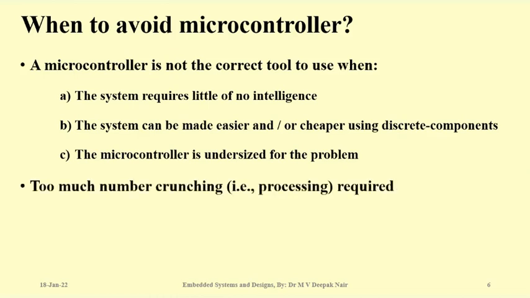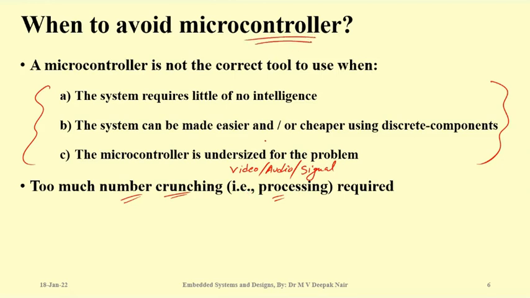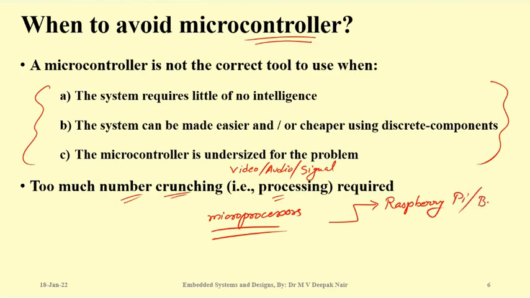Okay, and these are the normal aspects, but above that, when you need huge number crunching or processing, like video processing, audio processing, or any other kind of signal processing, if you need more processing-related jobs rather than control-related jobs, go for microprocessors rather than microcontrollers. Many times engineers think that we should go for Raspberry Pi, or you may go for a BeagleBone board, or any other, like Galileo and so on.